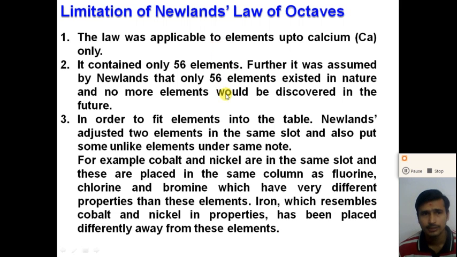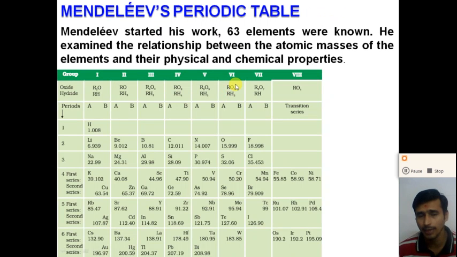After that, Mendeleev tried to arrange the 63 elements which were known at that time, right? That we will discuss in Mendeleev's periodic table in the next video.